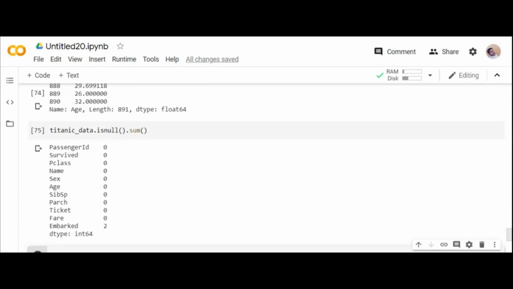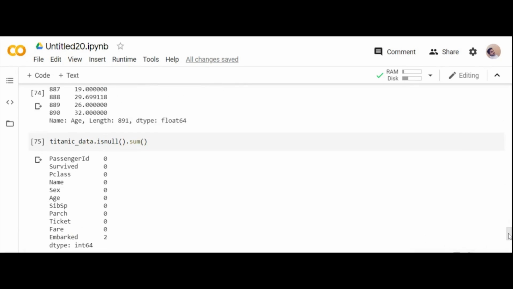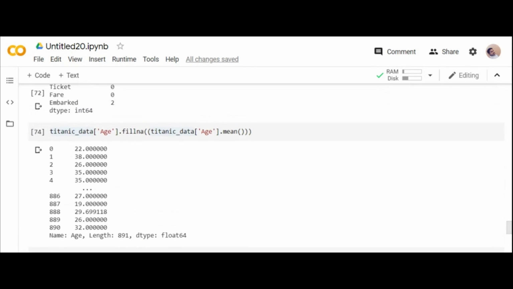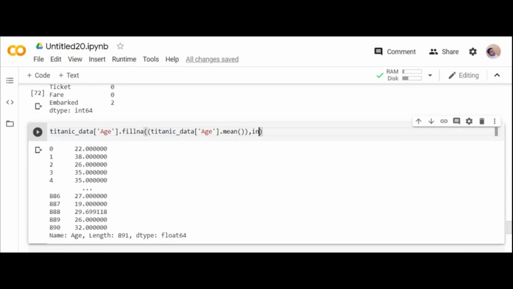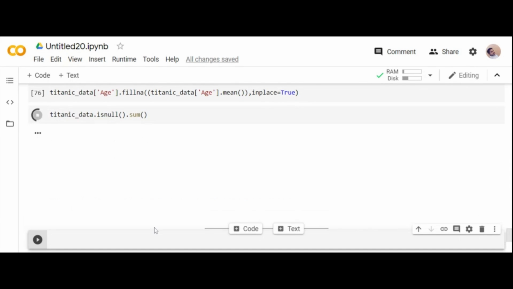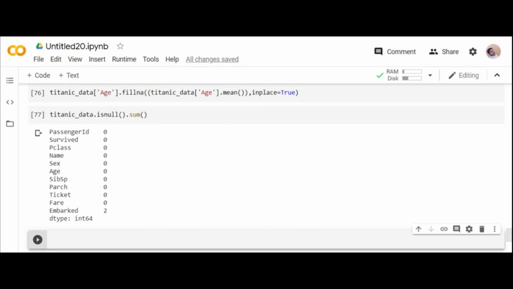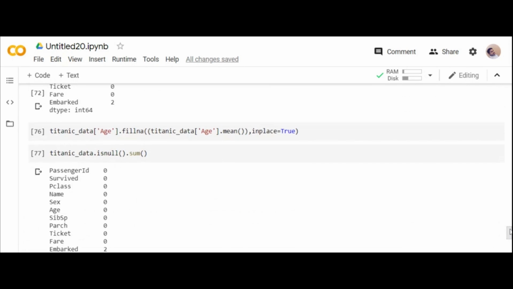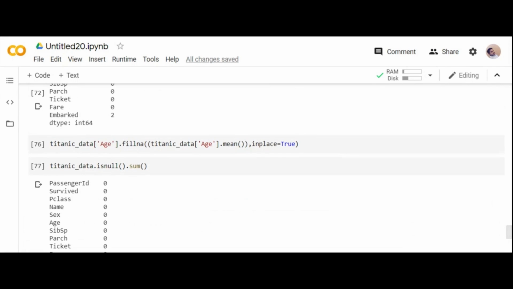You can see that should be applicable on that. So for that reason, even though age is filled, for the safe side, I use inplace equal to true. So that will be applicable on the entire data set. That is a very preferable method when you go for filling the missing values. You should use inplace. When you drop, that should be added compulsorily. When you fill, no need to add.